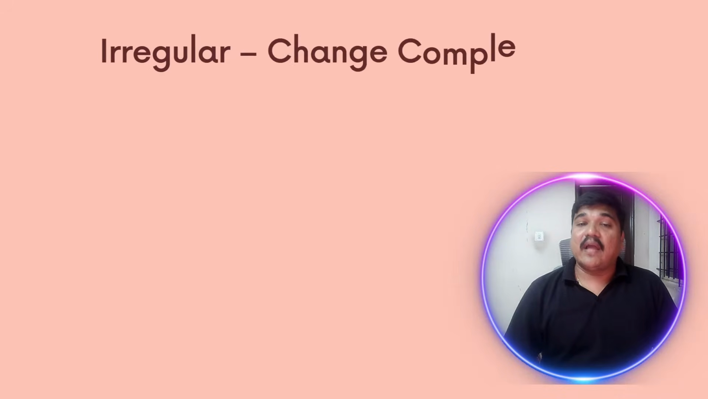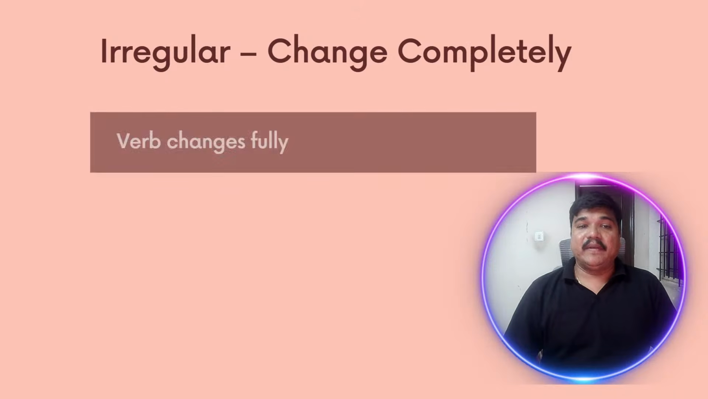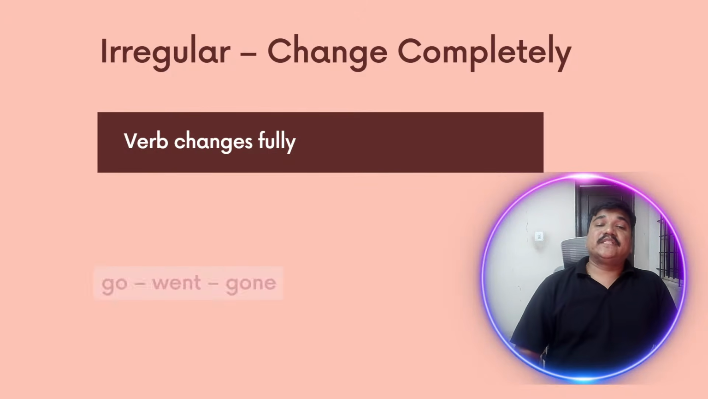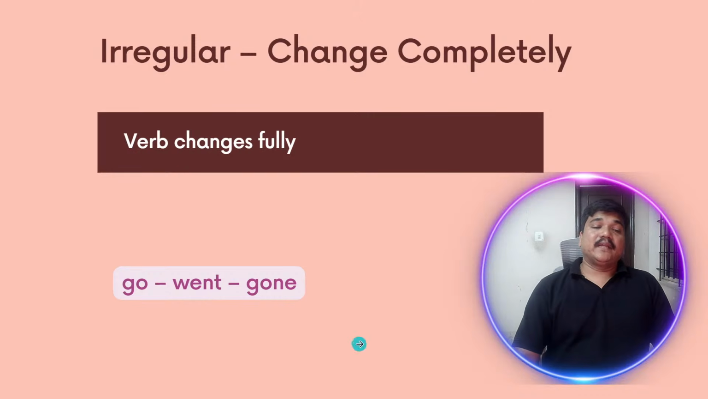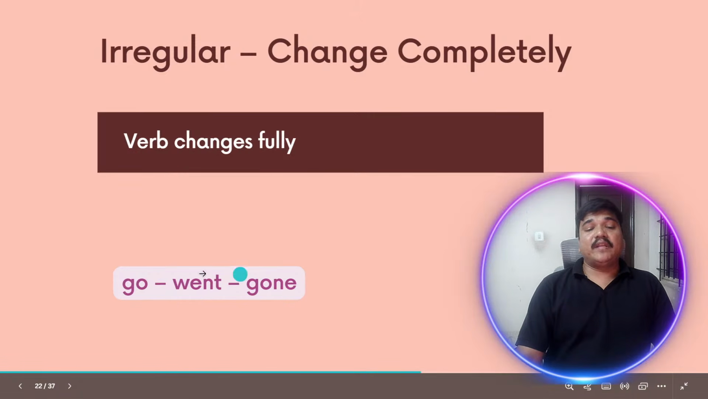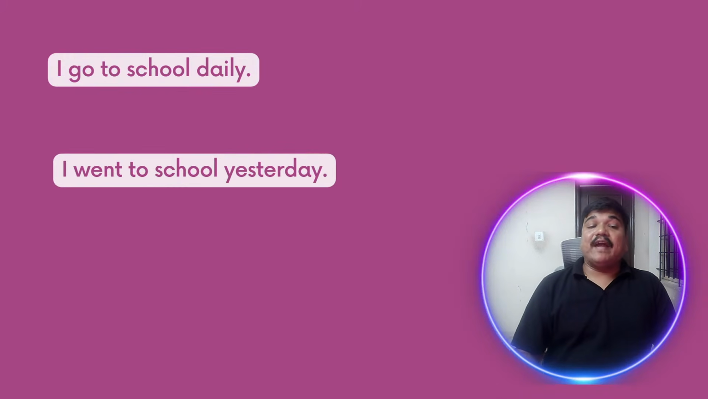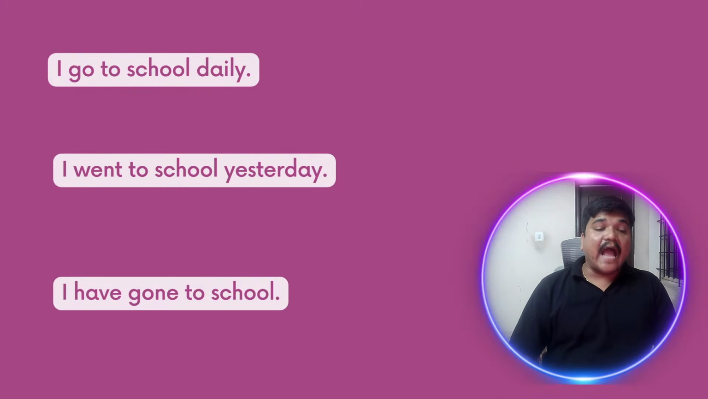Let's look into an example. Let's look into one variation where irregular verbs change completely. The verb changes fully. Go, went, gone. See, here there is no relationship between all three forms of the verb. There is totally no relationship. For example, I go to school daily. I went to school yesterday. I have gone to school. Okay. See, go, then went and gone.